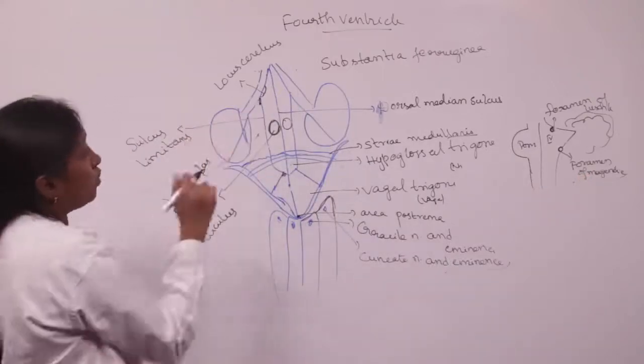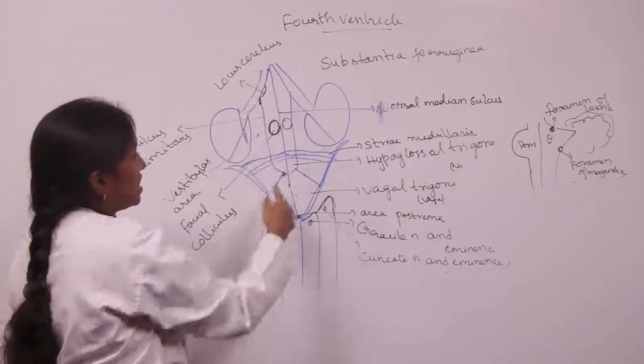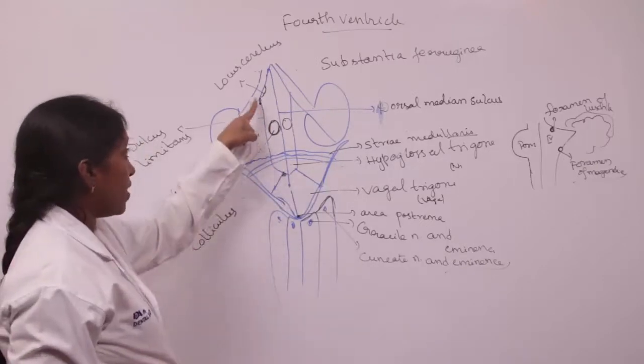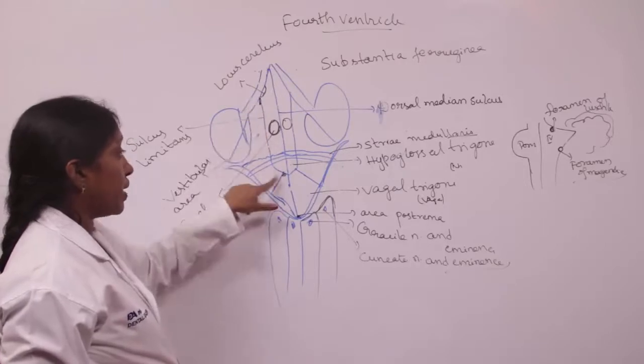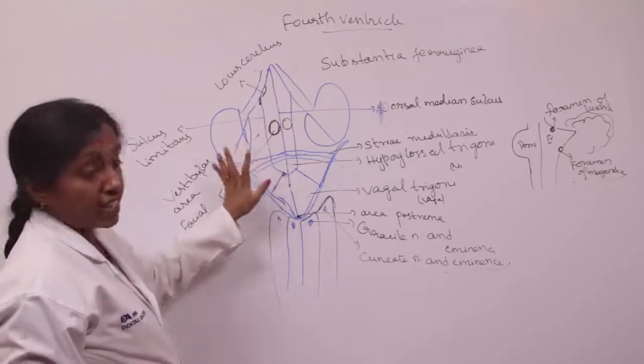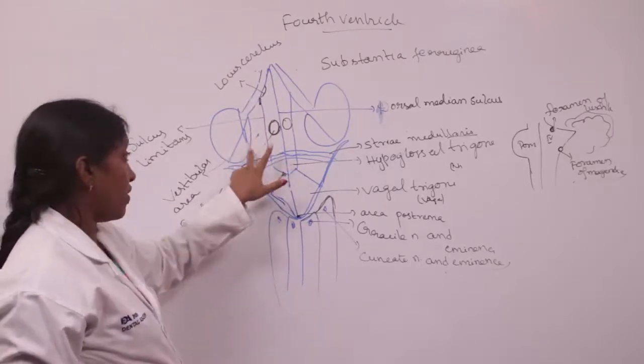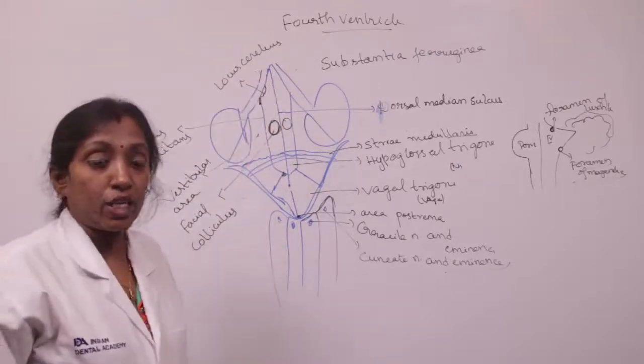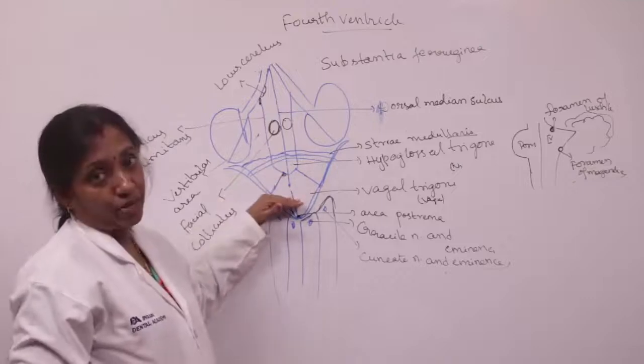So coming to the floor of the fourth ventricle, a dorsomedian sulcus divides it into two areas, and also one sulcus limitans extends from the superior fovea to the inferior fovea. It divides into medial eminence and lateral vestibular area. The dorsal surface of the floor of the fourth ventricle is formed by the dorsal surface of the pons as well as the medulla oblongata.